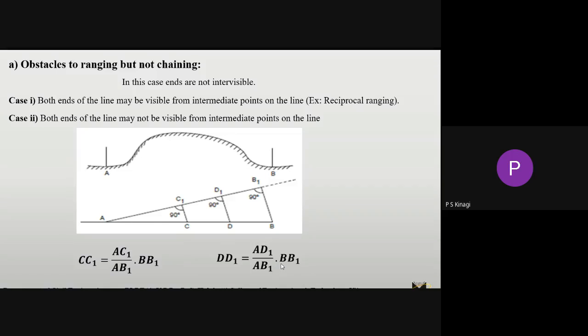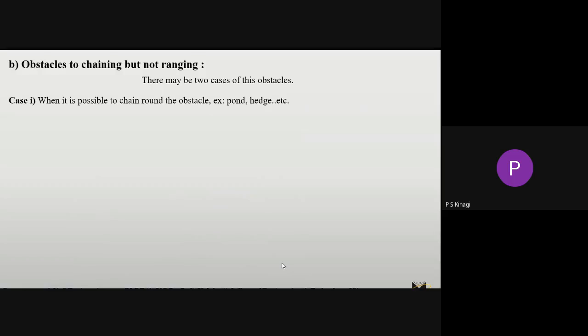This is the first case, obstacle to ranging but not chaining. Then the second one is obstacle to chaining but not ranging. Here there are two cases. One is when it is possible to chain round the obstacle. The example is a pond or hedge. So this is the example of the first one.